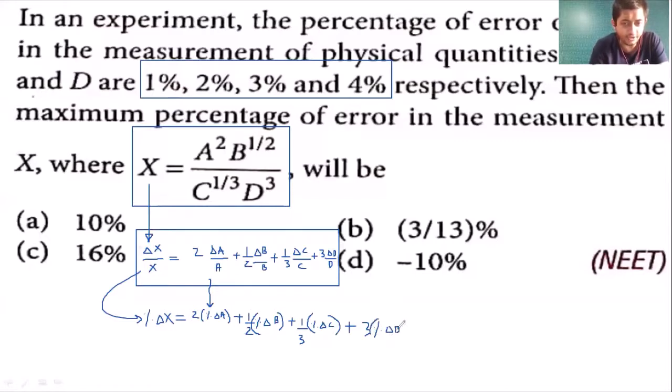Right? Very good. So percentage error in a, question में बोला 1%. So 2 into 1% is 2%.